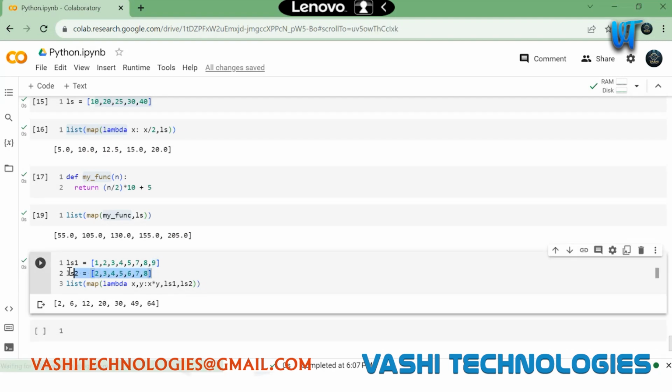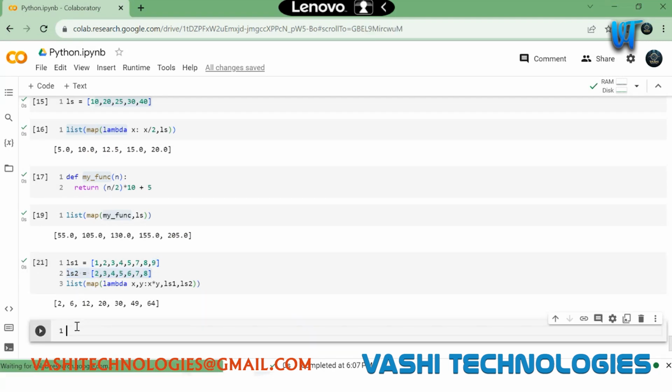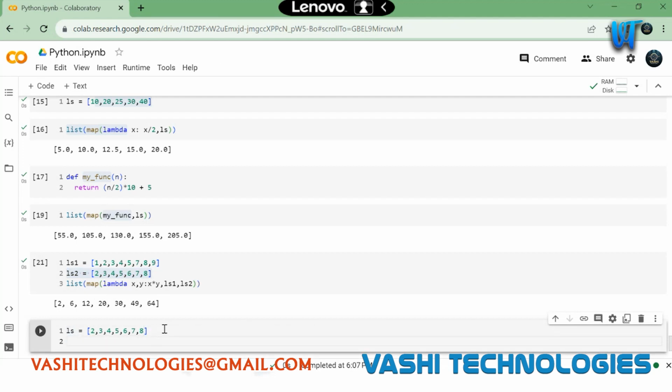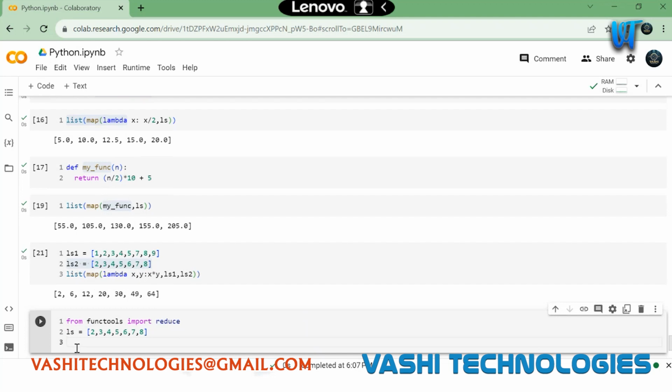Let's say I'm taking the same list which contains these numbers, and before proceeding, I need to import this. I am doing from functools import reduce. I am importing the reduce method.